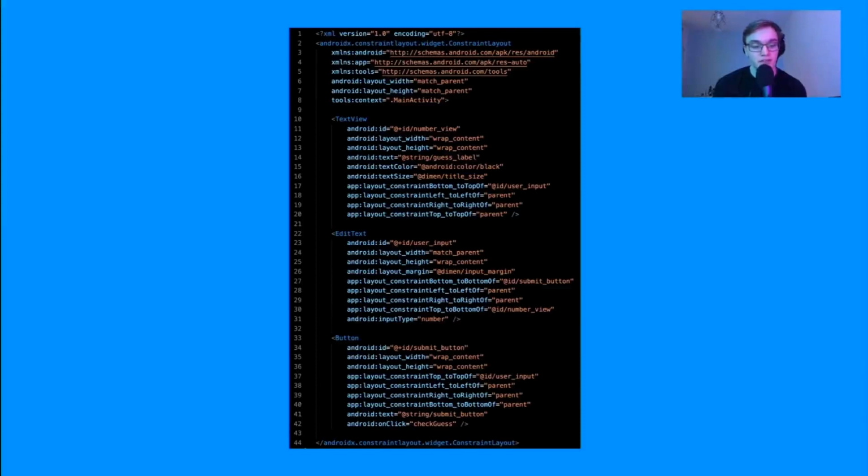Some of that could be the parent, which is the actual screen on the phone, right? So the edges of the screen, or I can tell it to be constrained by the individual components. So I could say I want you to be constrained by this text box. So it knows that if the text box gets bigger, it will also move, and it means that your app will scale a bit better for a tablet.